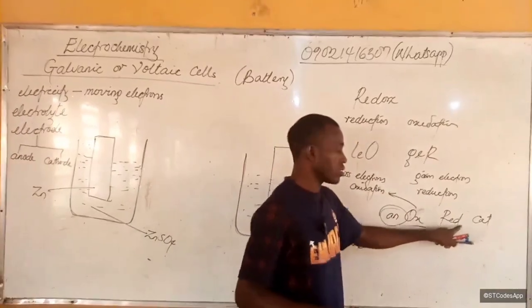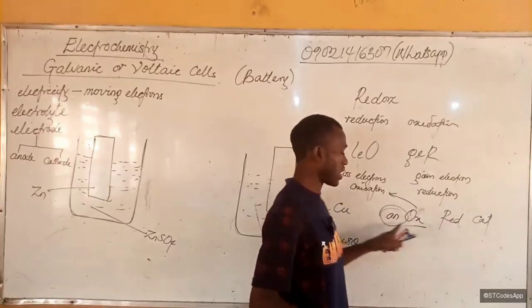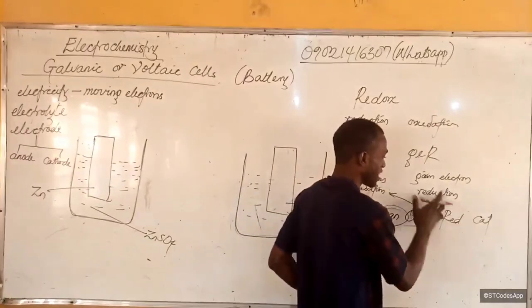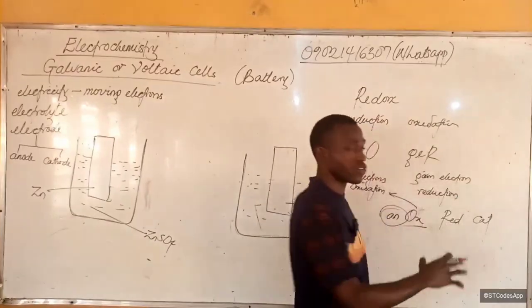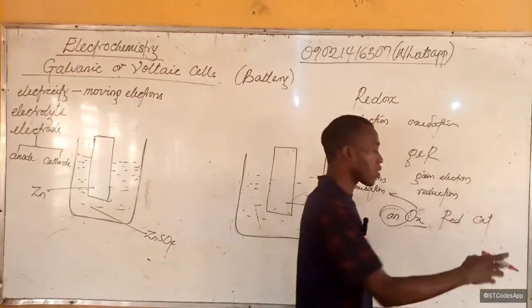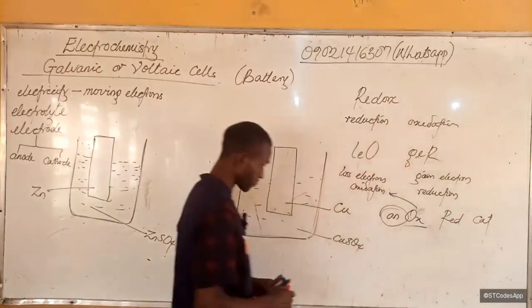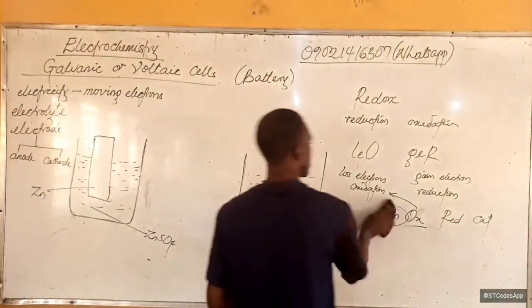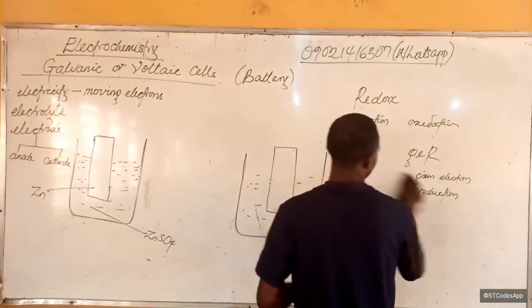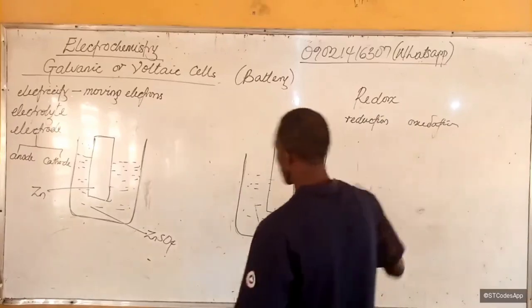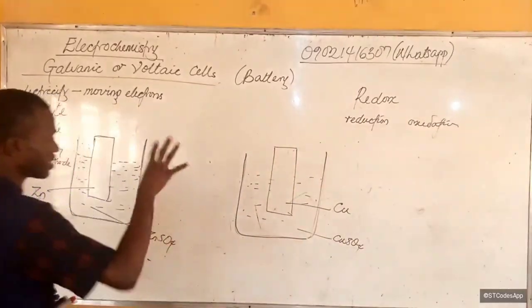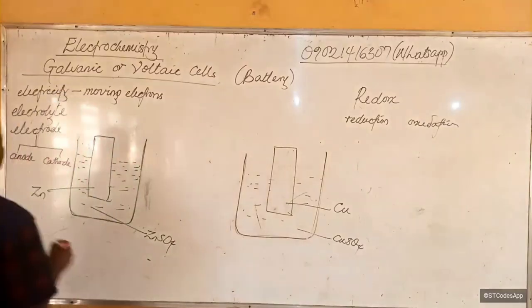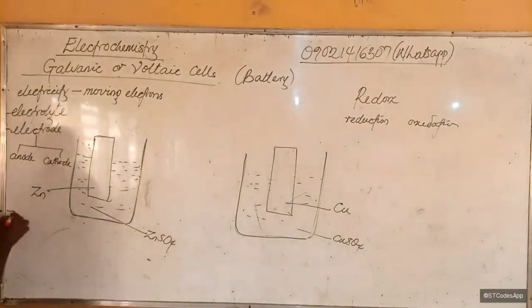And then reduction at the cathode, that's your red cat. An ox, red cat. The one which gains electrons, remember, reduction is gain of electrons, will be called the cathode. Having known this, the next thing is how this reaction takes place. There's one component I have not added here, the component this system needs to actually begin working, and that component is a conductor.